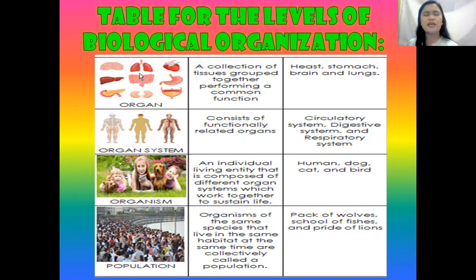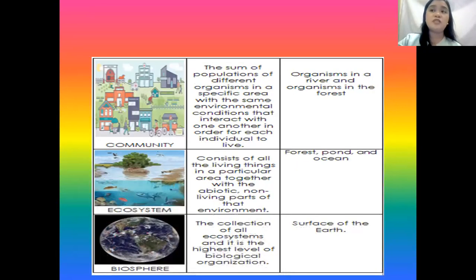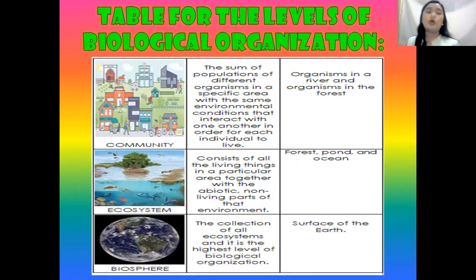All right. So again, the fourth, fifth, sixth, and seventh levels of our biological organization are organ, organ system, organism, and population. Now let's proceed to the last three. First we have the community. The community is the sum of populations of different organisms. Okay, so can you see the correlation?